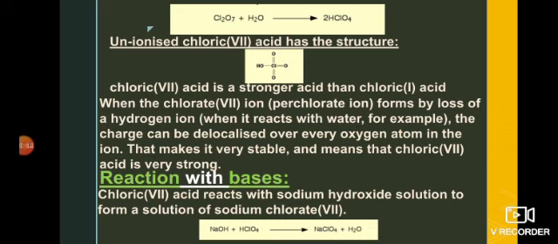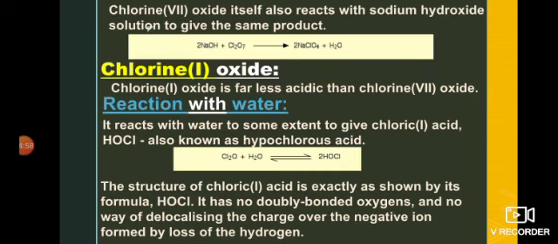Now next is the reaction with bases. When chlorine 7 acid is treated with a base, it results in the formation of sodium chlorate 7, NaClO4, and along with it water is formed. Chlorine 7 oxide itself can also react with sodium hydroxide. Like in the previous cases we have discussed, if we treat the acid form or the oxide form, both give the same result. Sodium chlorate is also formed here.